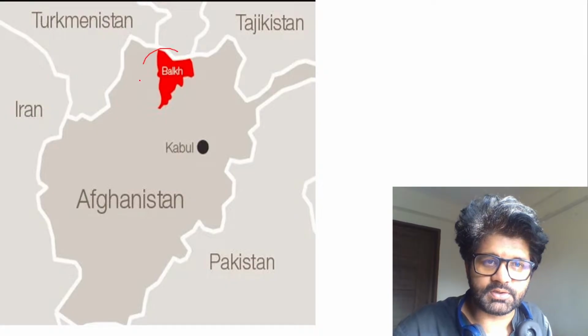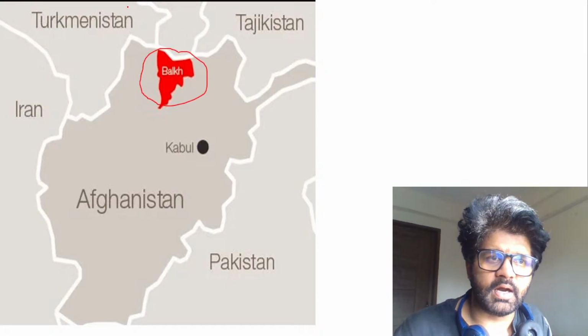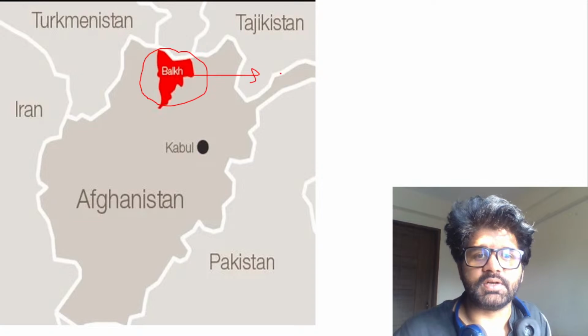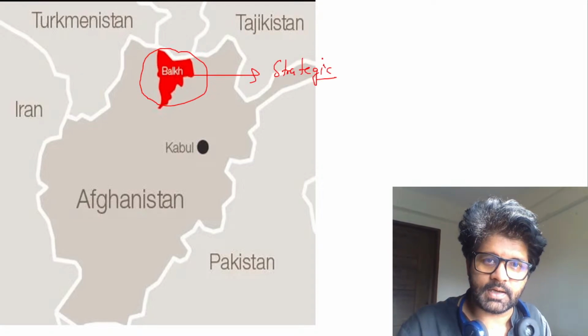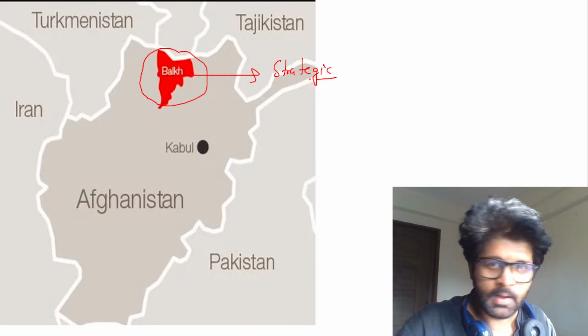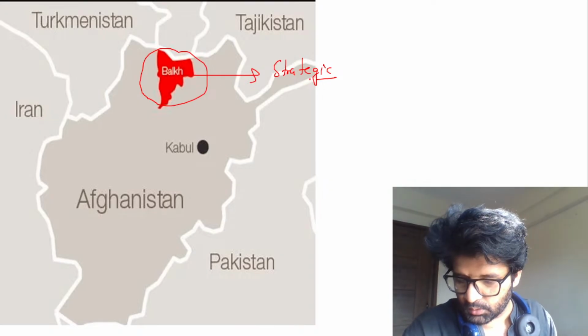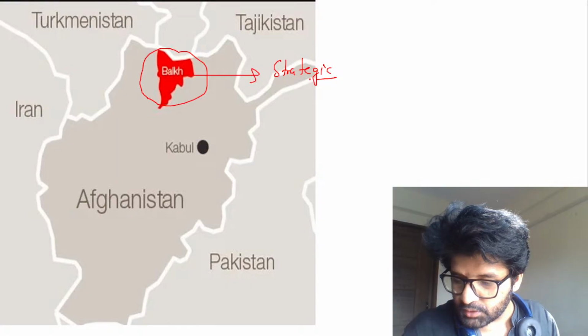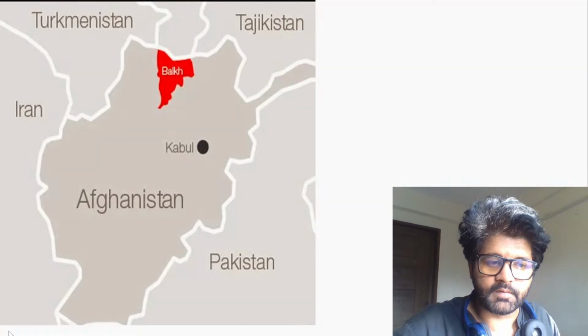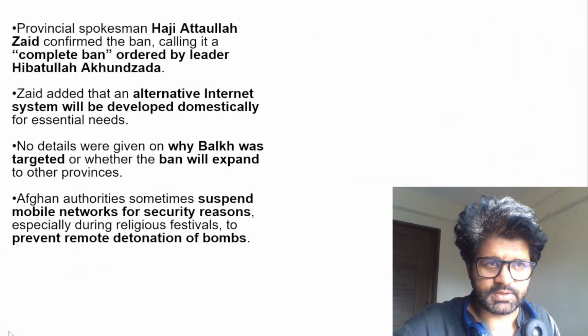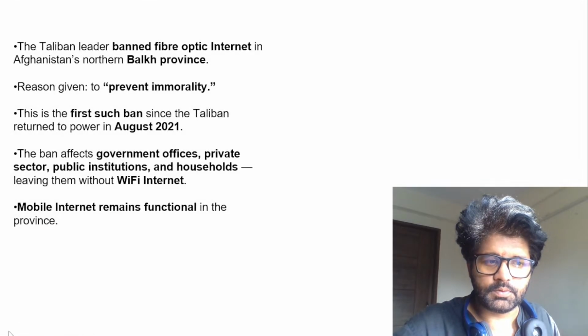This is the Balkh region, which is bordering some Central Asian countries. So it's a strategic region. The whole ban has not happened in all of Afghanistan. It has happened in a particular region, so strategic aspects cannot be disregarded. What, Sanjay? So hope you can understand where we are going with this. Let's focus. Let's come back and have a look at this article.